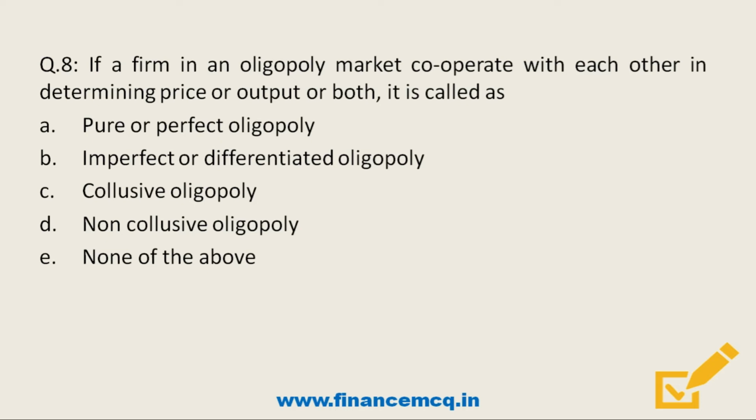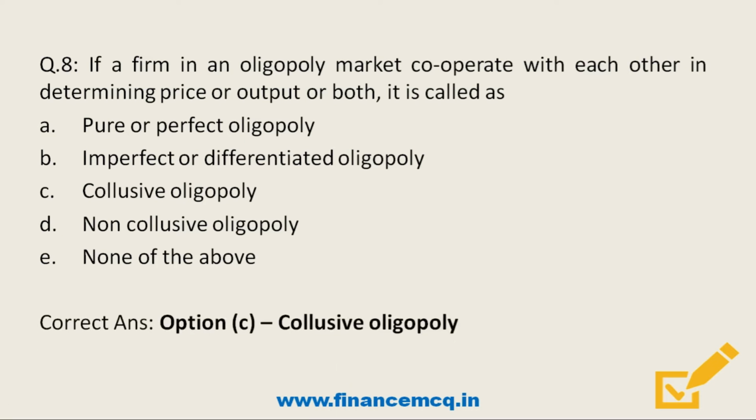So friends, first of all we should know what an oligopoly market means. Oligopoly is basically a form of market where there are few firms for a particular product. For example, in the telecom sector in India, there is BSNL, Idea, Vodafone, Airtel, Jio, etc. So here in the oligopoly market, the firms are cooperating with each other. So it has to be option number C, collusive oligopoly.